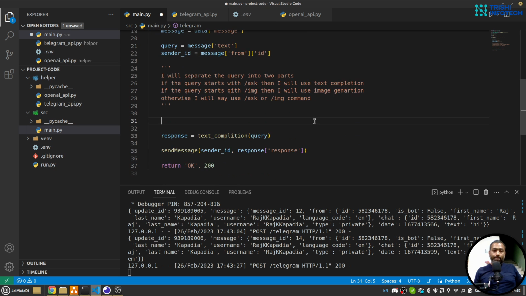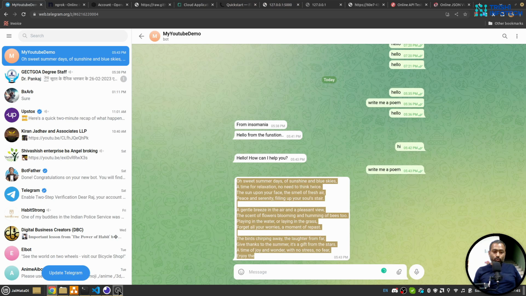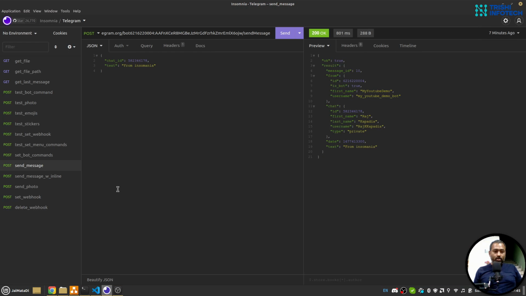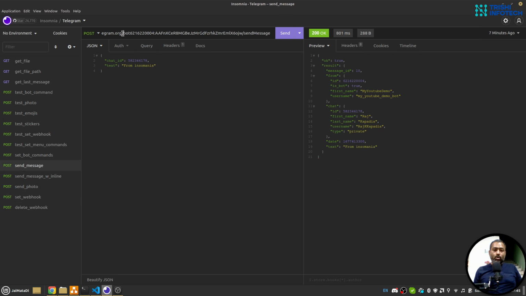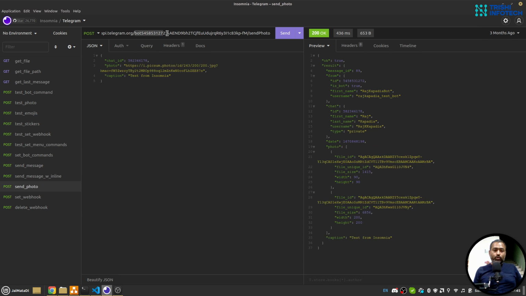Okay, so here what we will do, but before that we need to send an image. So let me go here. I have a method called send image. So I have a URL. In order to send the image, you need to use another API endpoint, send photo. So let me copy the token. As you know that we need to copy the token. I'll provide the token.